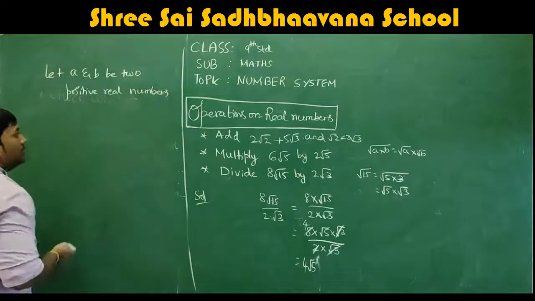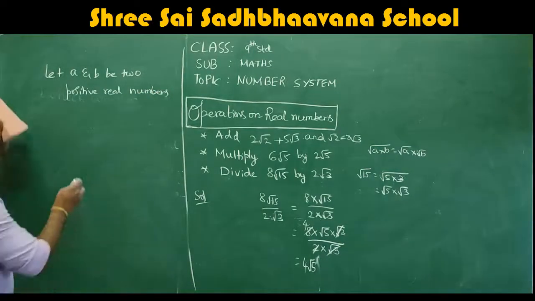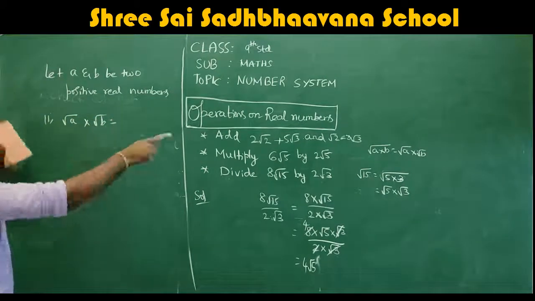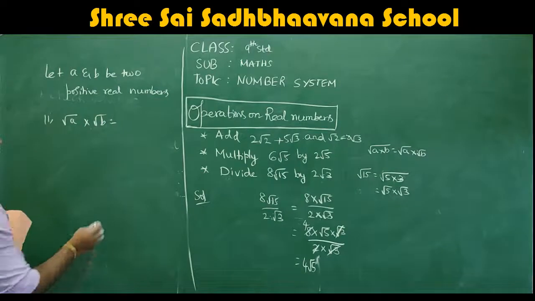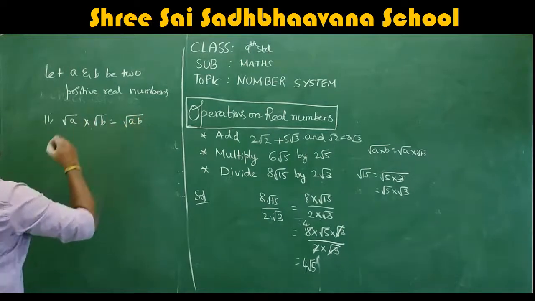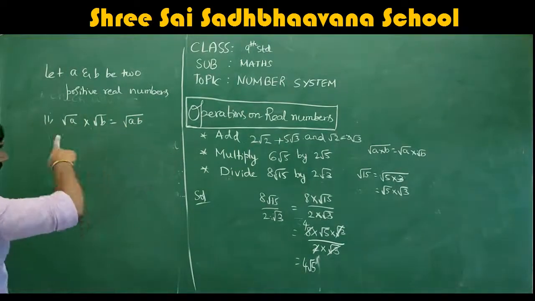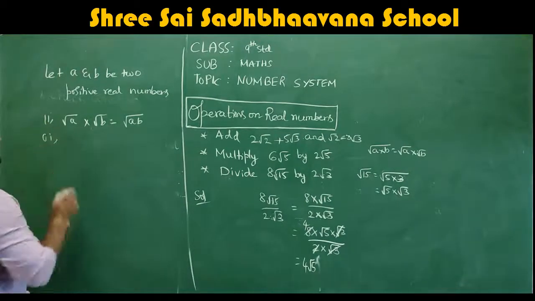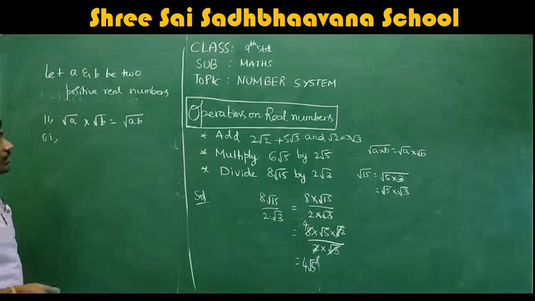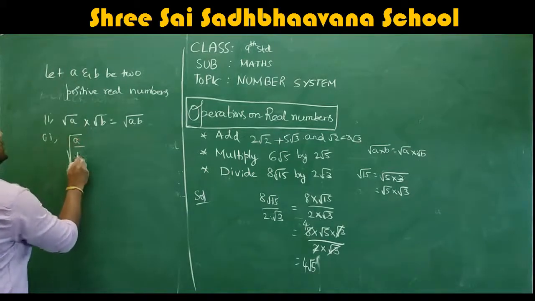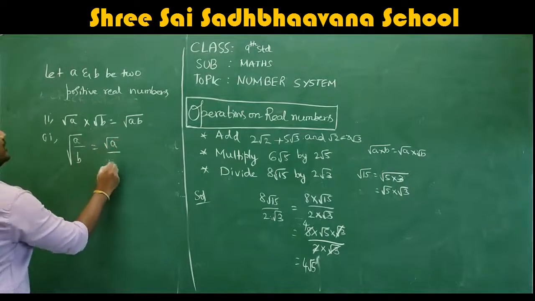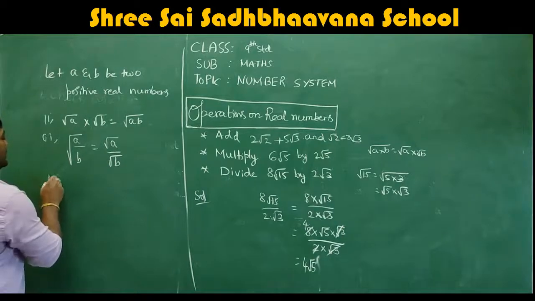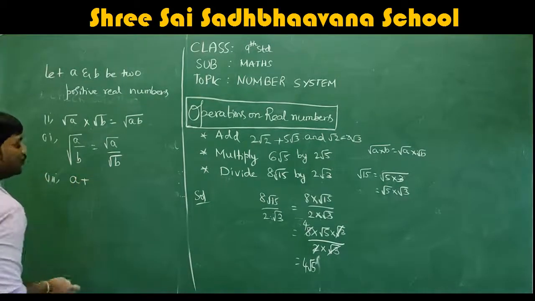Okay. Next, we will just consider the formulas. First formula, root a into root b. Just now we discussed that formula. Root a into root b can also be written as root ab. Same formula I used today to make you understand. Second formula. This formula is very, very important. You have to remember. Root of a by b can be written as root a by root b.